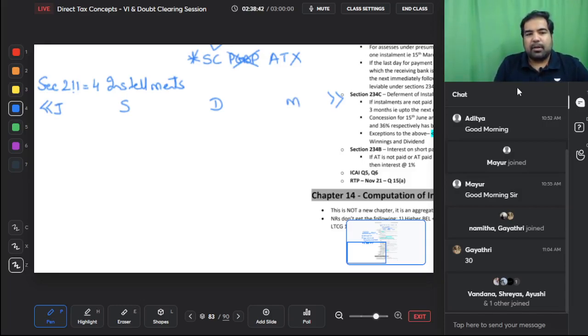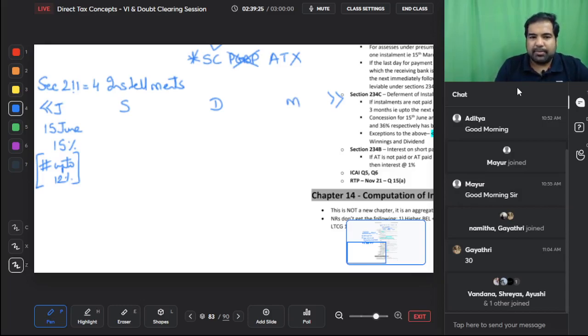In J, by 15th April, May and June, by 15th June. So in April you must have earned money, May you must have earned money. By 15th June, on an estimated basis, whatever you think your tax liability is for that year, you need to pay 15%. Let's say, example, your tax liability after TDS, TCS is 1 lakh, then you should pay about 15,000 here. If you pay less, you will have to pay interest, but there is an exception here. Up to 12% if you pay, you don't have to pay any interest. That is a relaxation, because it's the first quarter only.